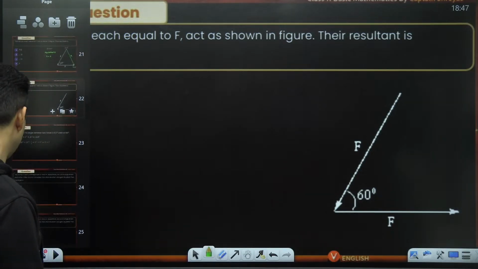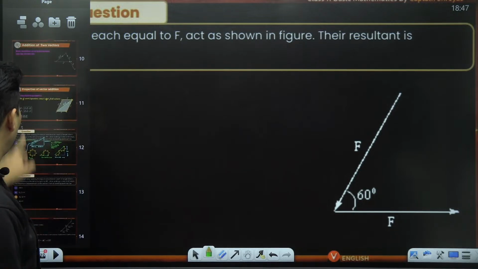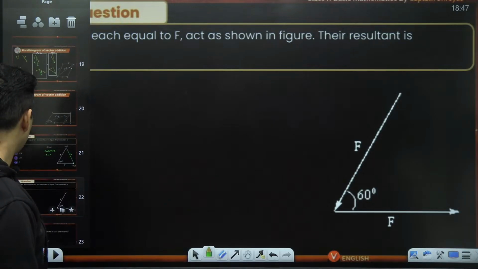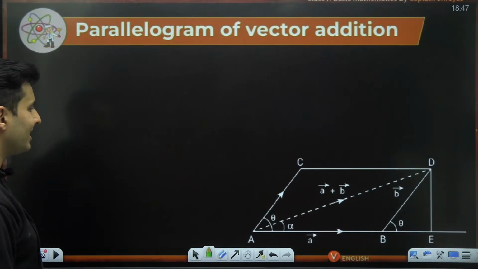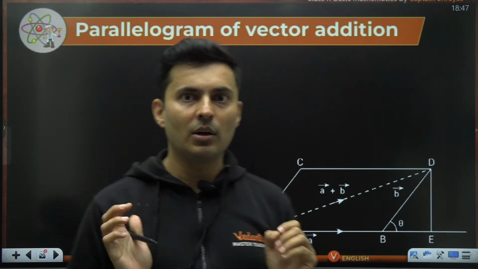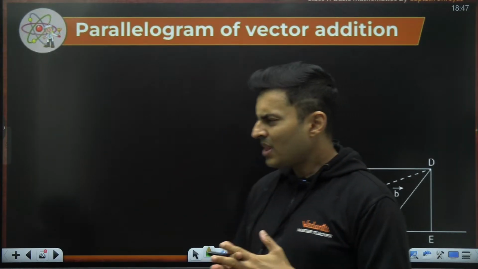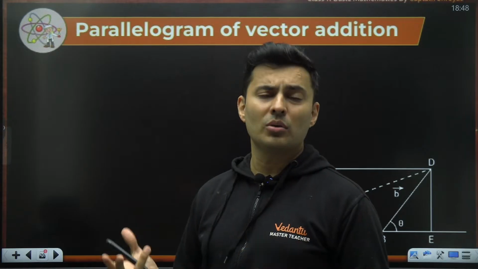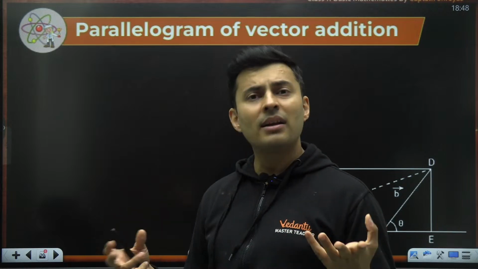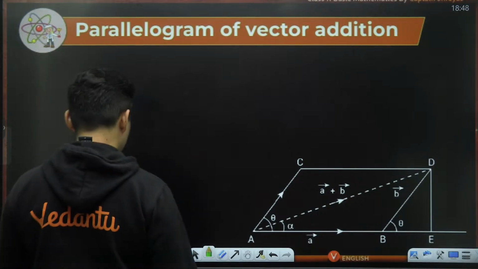Awesome. Great. Now that you understood triangle law and parallelogram law, let me show you another important thing, which is the analytical method, meaning the formula method of adding two vectors. This is very useful because sometimes you might not get good angles or good values. In those cases, when magnitudes and angles are given and you are not able to solve it geometrically, you will use the formula method or the analytical method. So what is this analytical method?